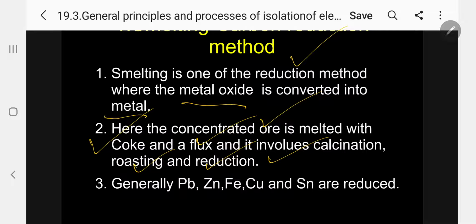Please follow. Generally, lead, zinc, iron, copper, and tin are reduced by this technique. By smelting, these metals can be reduced. Please memorize this one.